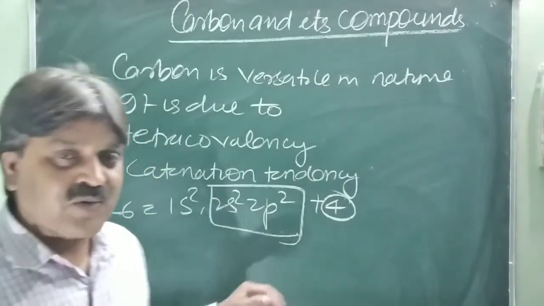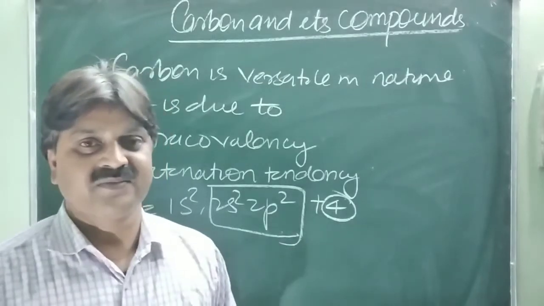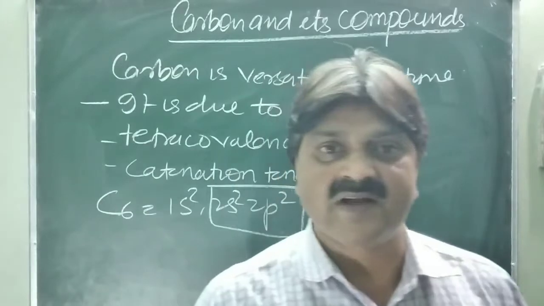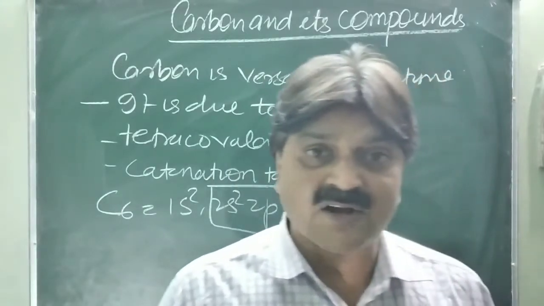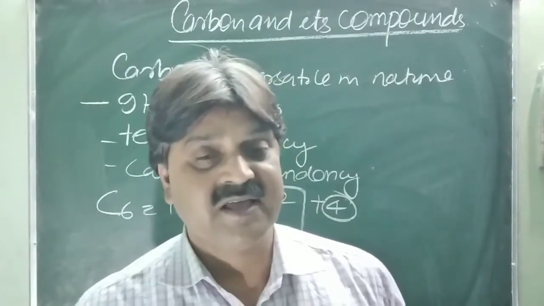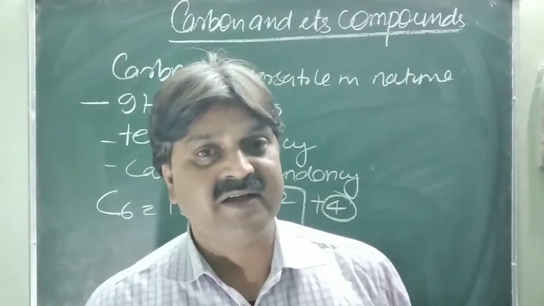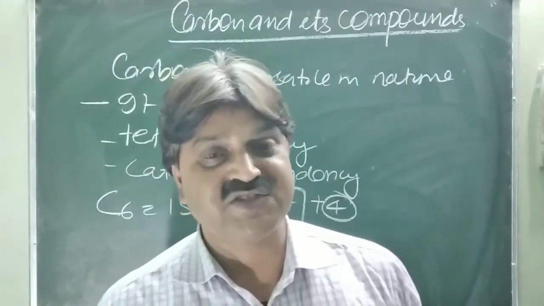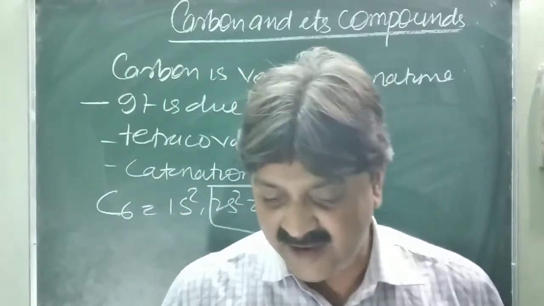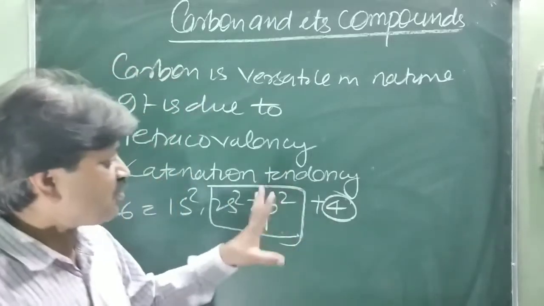So how does carbon achieve stability, by losing or gaining electrons, or by sharing electrons? It cannot lose 4 electrons or gain 4 electrons. It achieves its stable structure by sharing electrons, which is known as a covalent compound.